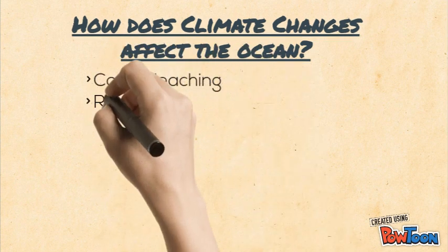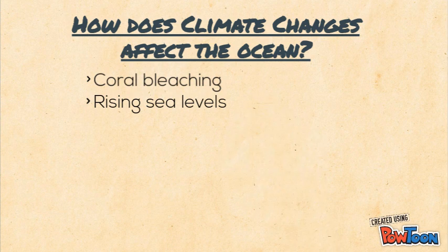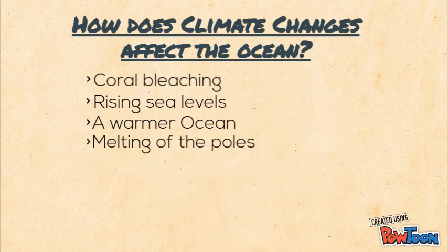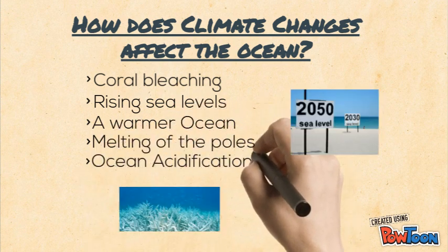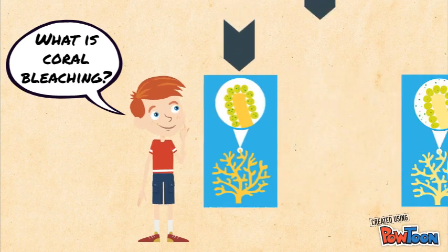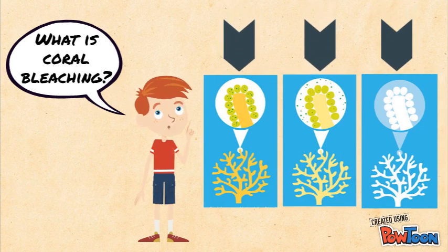We're going to break this down into 5 categories: coral bleaching, rising sea levels, a warmer ocean, melting of the poles, and ocean acidification. First category is coral bleaching. Coral bleaching is when high temperatures in the water cause coral to deprive the algae and may eventually kill it.